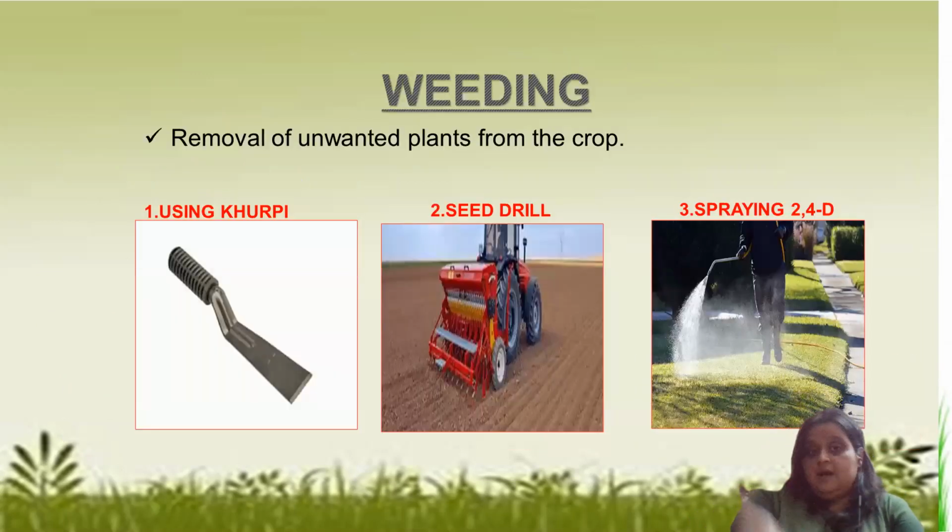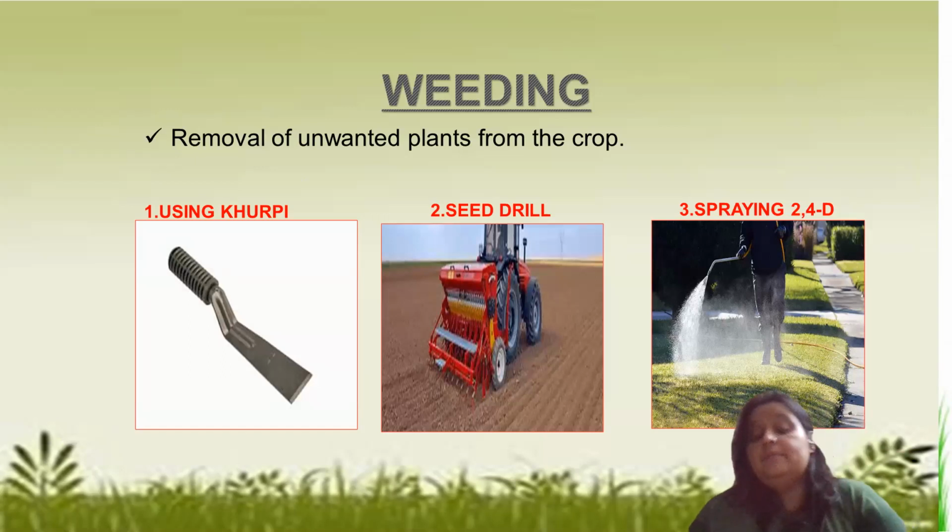Now, weeding, which is a word we are getting from the beginning. Now, weeding is what? As we have discussed, the weeds. What is a weed? A weed is an unwanted plant which is toxic, which may harm the plant. Not only harming, but they are sharing the nutrients, the sunlight, and the space which should be given only to our crops. So those plants which we don't require, they are not good for crops, they need to be removed. And weeding is the process of removing such unwanted plants from the crop field.